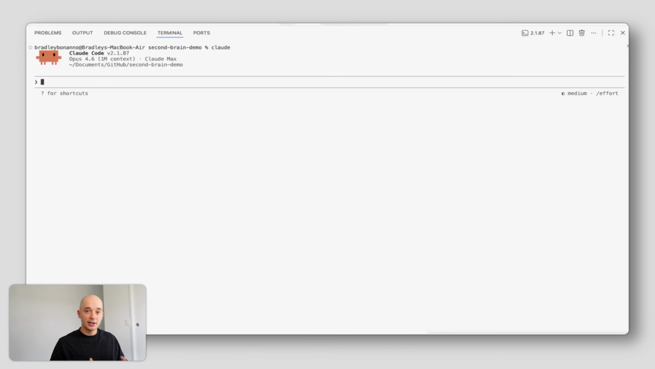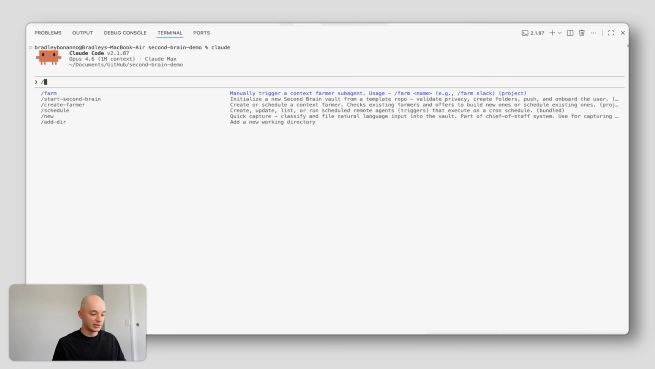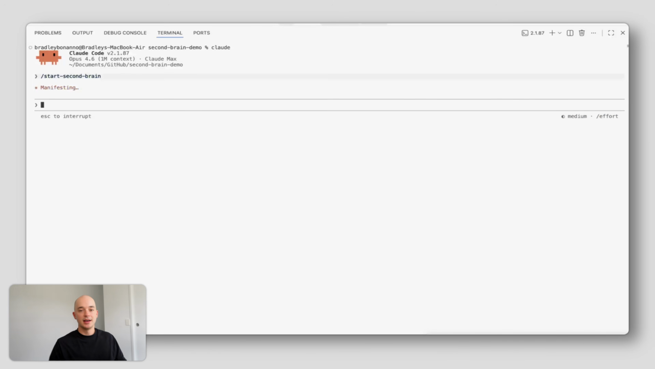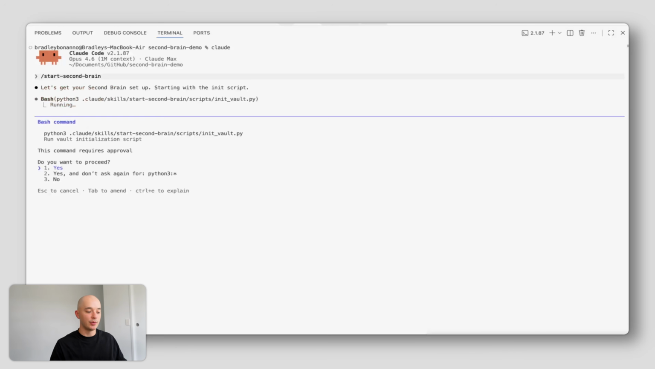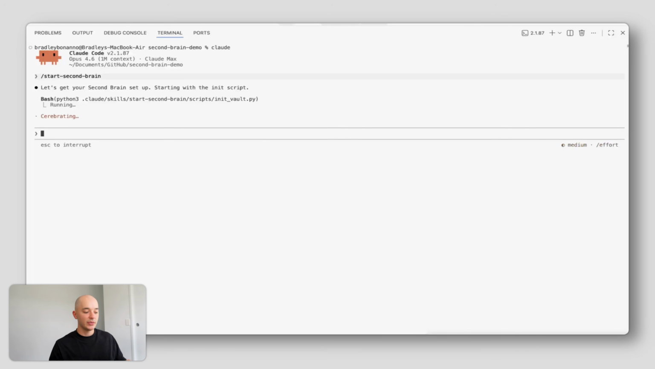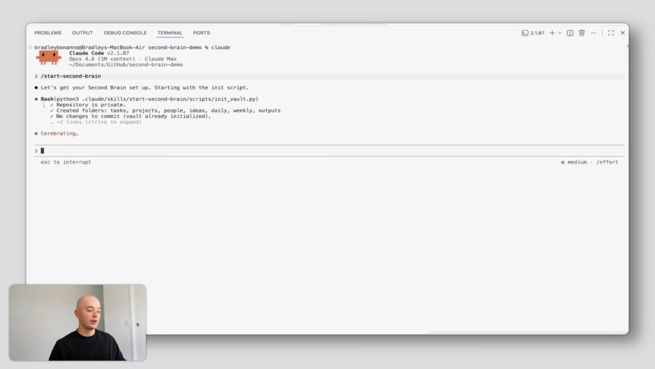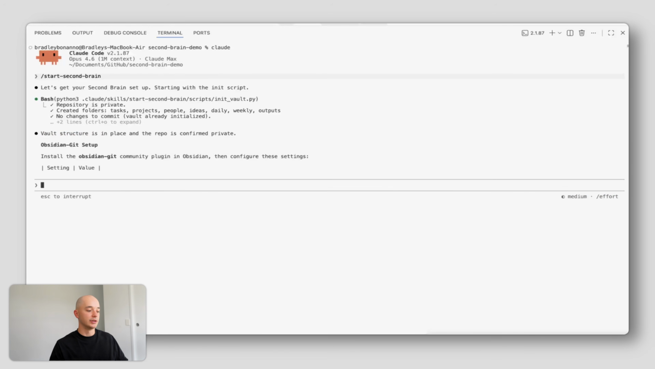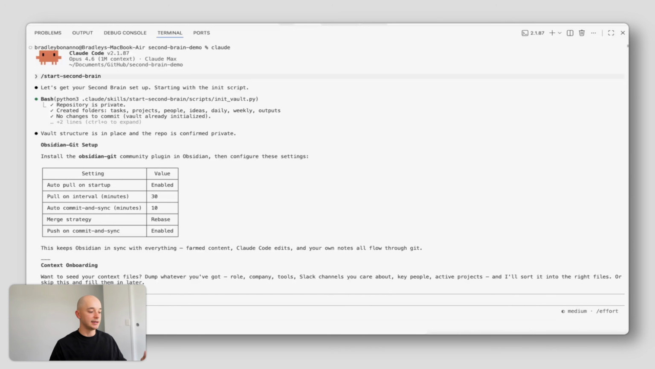So the first thing that you will do once you have it cloned on your machine is to type /start second brain. That will kick off the onboarding command or skill that I've created inside of this repo, and that will get you set up with everything. It's going to run this init vault script, which is what checks that you have a private repo and creates all of our folders on the left-hand side. So now we have our daily, ideas, output, people, projects, tasks, and weekly. If you want a more detailed video about the setup for the Second Brain, link in the description, link above.